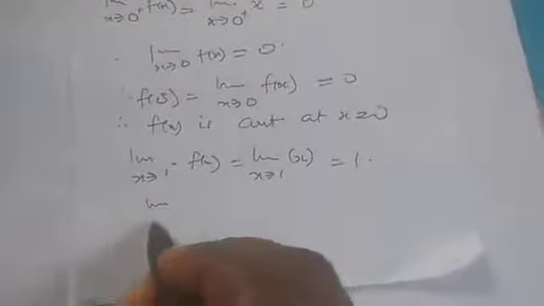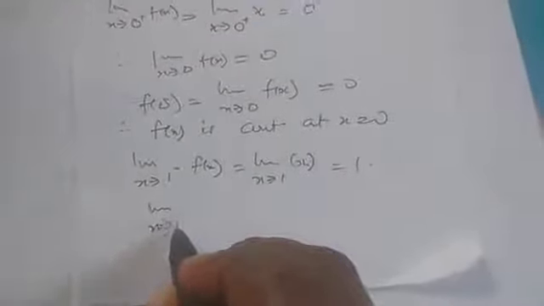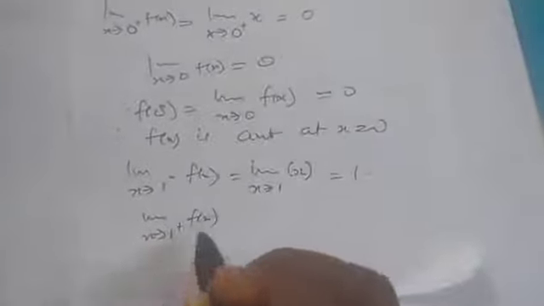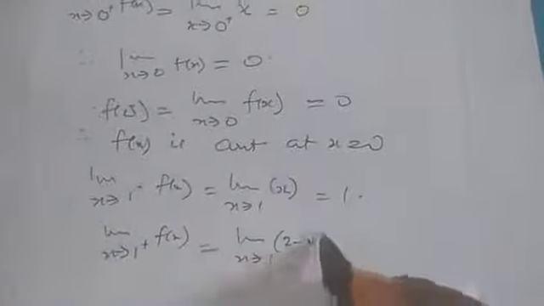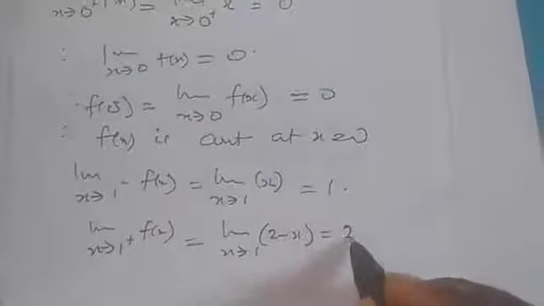Also, we need to find the limit as x tends to 1 plus. That is the right hand limit. So this is when x is greater than 1. When x is greater than 1, we have this: 2 minus x. And if you put 1 there, we have 2 minus 1, that is 1.